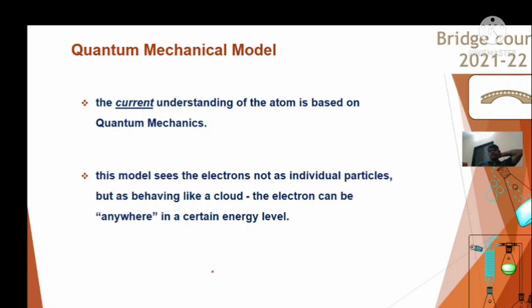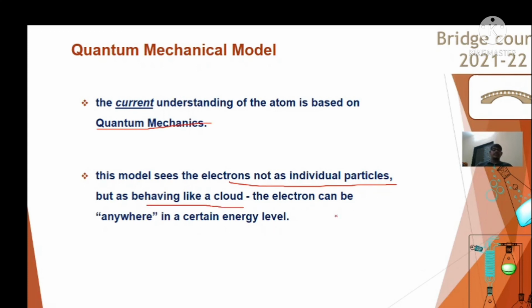The quantum mechanical model is the current understanding of the structure of the atom, which is basically dependent on quantum mechanics. This model sees the electron not as an individual particle, but as a wave or a cloud.